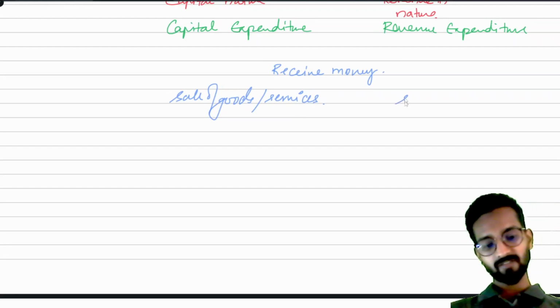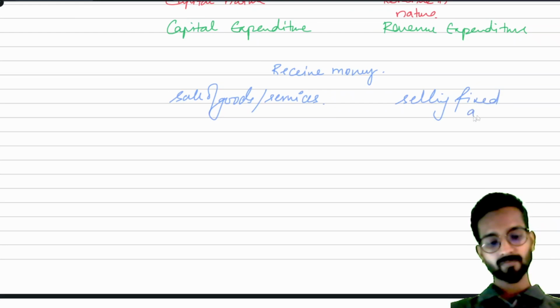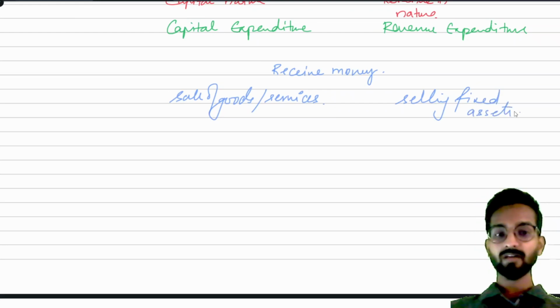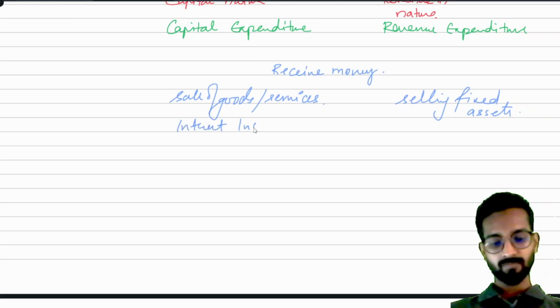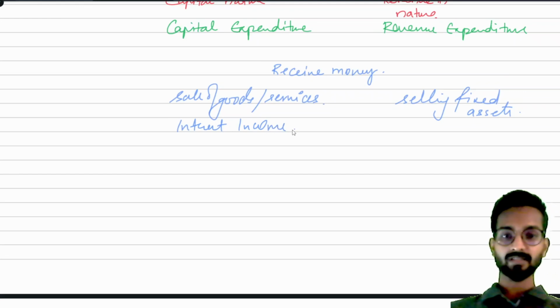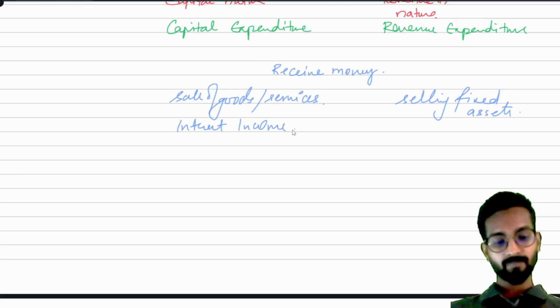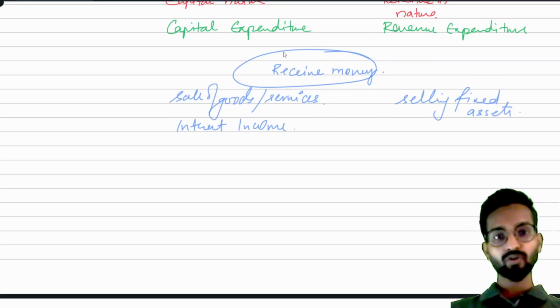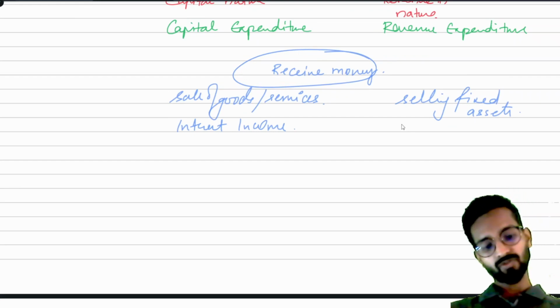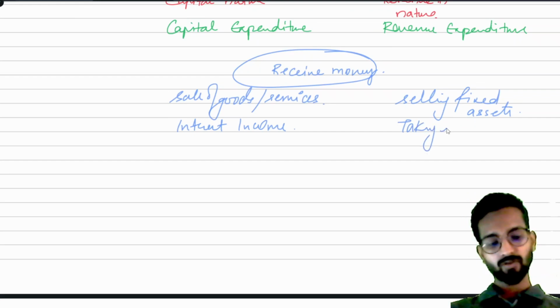Then also I will receive the money. Very good. Selling fixed assets. Okay, tell me, what if we are receiving some interest income? That is also received, because if we are in the finance business, it is also our income. Simple. I will also receive money when I am taking a loan from the banks. Correct. So taking loan from the bank.